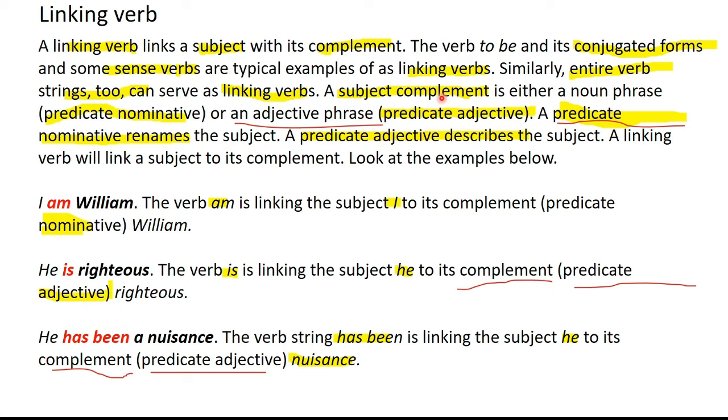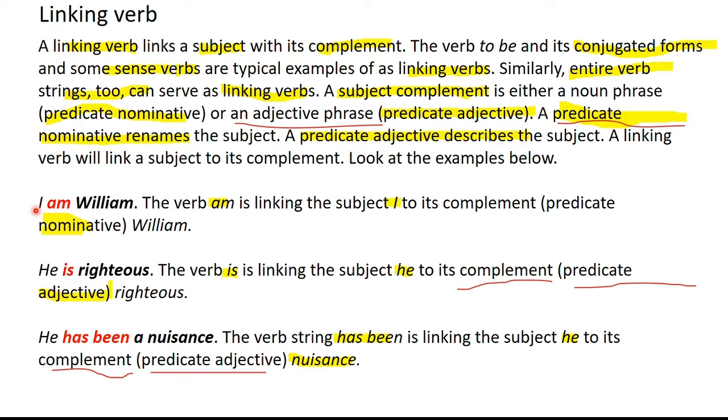A subject complement is either a noun phrase, that is a predicate nominative, which is also referred to as a predicate noun, or an adjective phrase which is referred to as the predicate adjective. What a predicate nominative does is it renames the subject, and a predicate adjective describes the subject. This is the key difference. Renaming and describing, these are two separate things. A nominative will rename the subject and a predicate adjective will describe the subject.